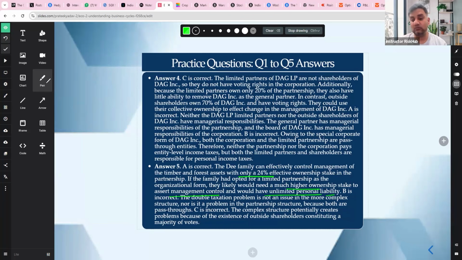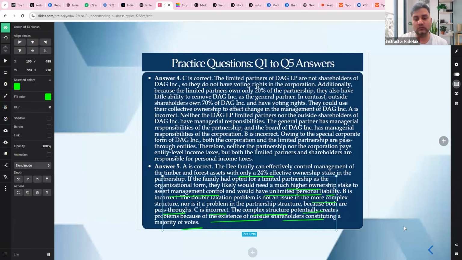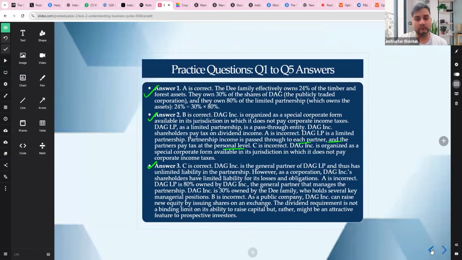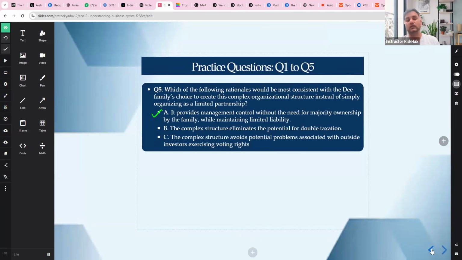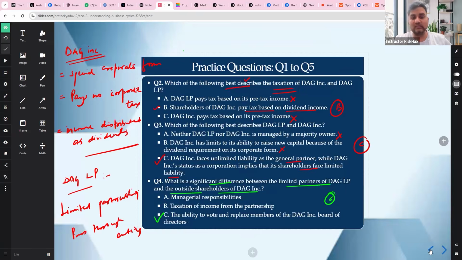The double taxation problem is not an issue in the more complex pass-through. C is incorrect because the complex structure potentially creates a problem because of the existence of outside shareholders, right? So that's what we have. Fifth was A. It provides management control without the need for majority ownership by the family while maintaining limited liability, right? So that's it, guys.